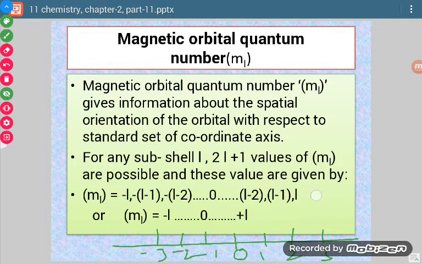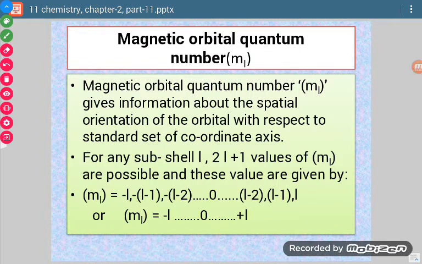Suppose L value is 2. Then ML values will be from minus 2 till plus 2. So what are the different values? Minus 2, minus 1, 0, plus 1, plus 2. So this way we have to go ahead.